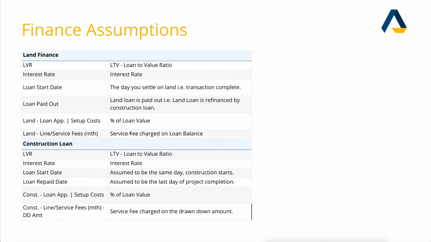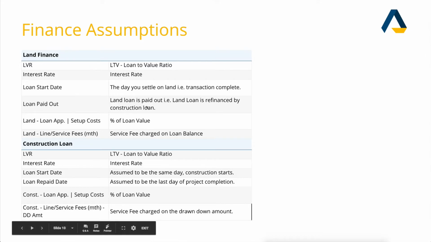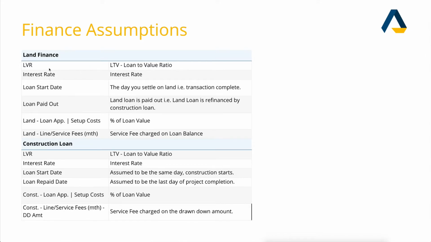So what each one of these means, I'll quickly explain to make it easier for everybody to understand. LVR stands for loan to value ratio, or LTV, which is loan to value ratio as well. Interest rate is interest rate. Loan start date is the day you settle on the land, that is, the transaction is complete and the landowner is actually paid out. Loan paid out under land finance means the land loan is paid out, that is, the loan is refinanced by the construction loan. The land loan application fee and the setup cost is a percentage of the loan value that you are borrowing against to settle on the land.